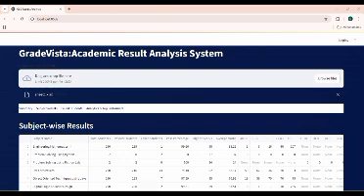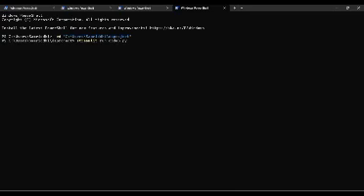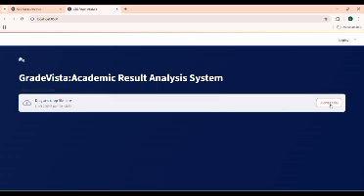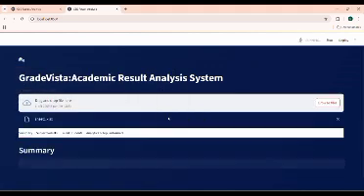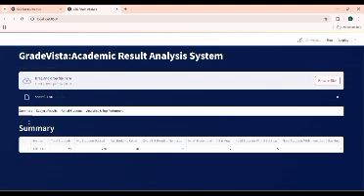So let me start the project from the starting. So here we open it. First of all, we have provided an input module in which we can browse the Excel sheet file. So here this is sheet 1. This is exactly like the format of the result which is given to the teachers in our college. And the analysis starts coming.